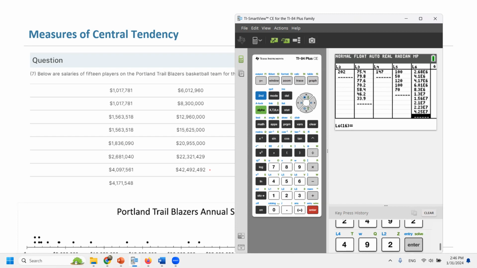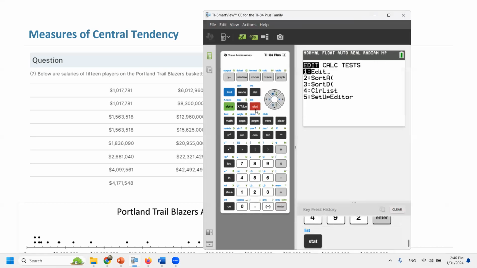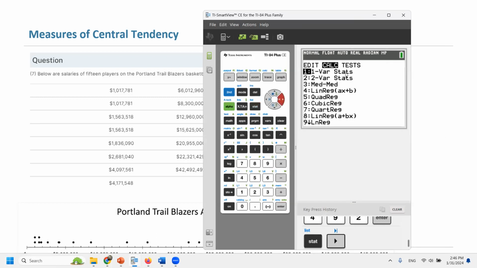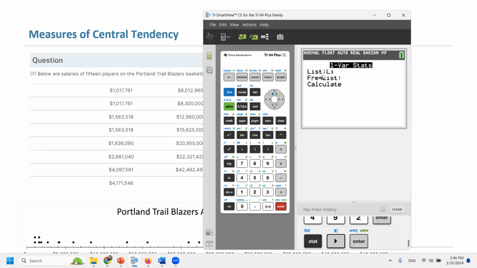We entered everything in L6, everyone. Now we're going to go to Stat and make sure you are on Calc using the arrow key. It must be located on one variable statistics, and it must be L6. So click on second, 6. Frequency list must stay empty, and calculate.